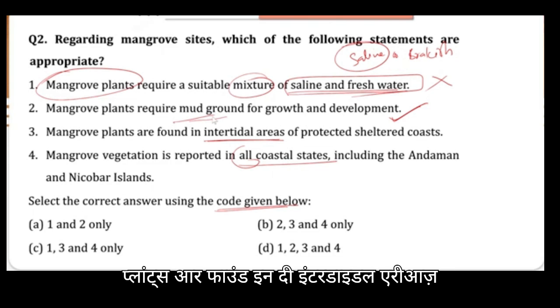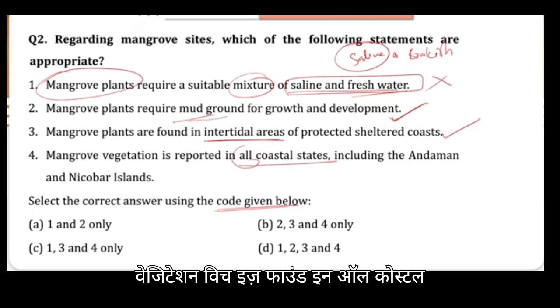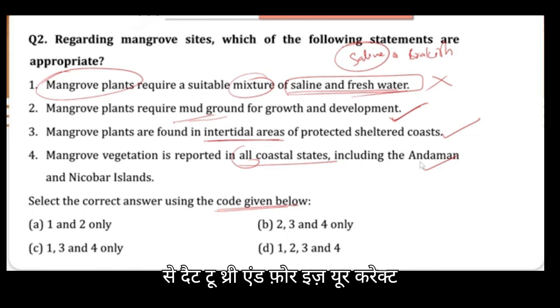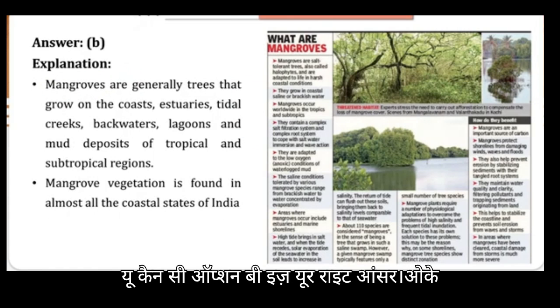Mangrove plants are found in the intertidal areas of the protected shelter. This is correct. And mangrove vegetation is found in all coastal states, including Andaman and Nicobar, so this statement is also correct. We can say that 2, 3, and 4 is your correct answer. Moving to the explanation part, you can see option B is your right answer.